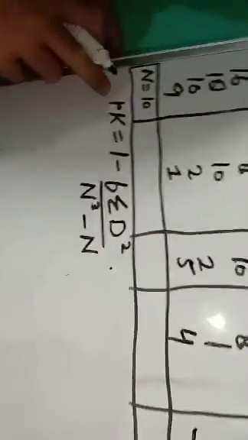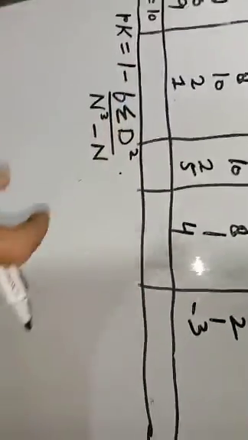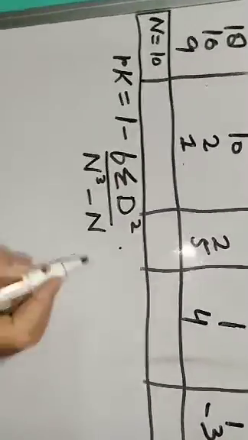Now what is the formula? The formula is R equal to 1 minus 6 sigma D square divided by n cube minus n.